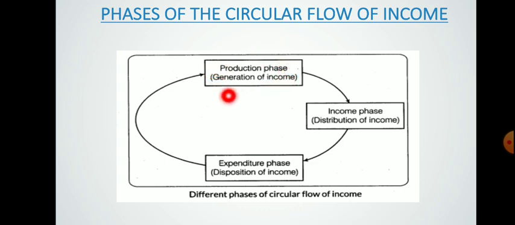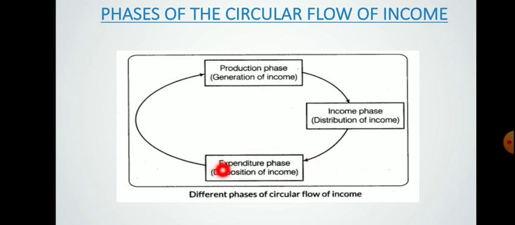Then once income is generated, we have the income phase where income is distributed among the households, or those who provide the factor services. After the income phase you have the expenditure phase.